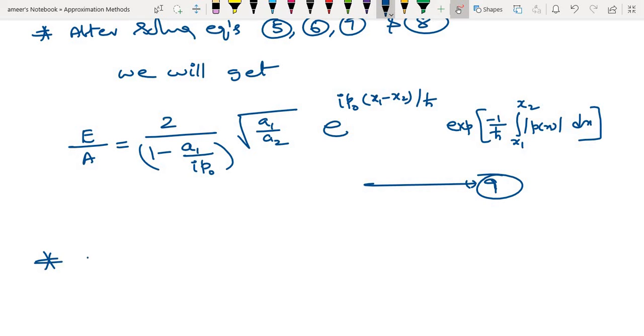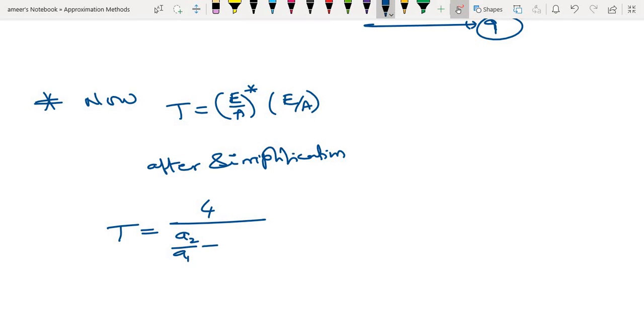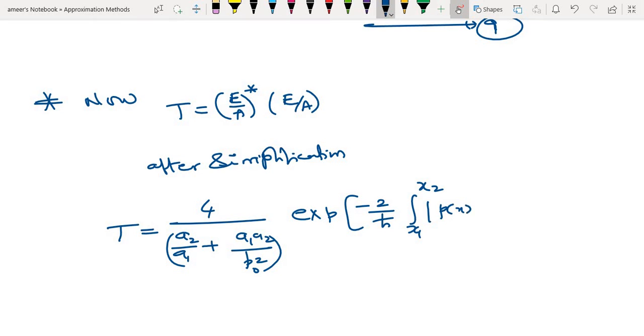Now the transmission probability. T is equal to E by A star, that is the complex conjugate, times E by A. Replace i with minus i. Then after simplification we'll get T is equal to 4 divided by A2 by A1 plus A1 A2 divided by p naught square, into exponential minus 2 by h cut x1 to x2 modulus of p of x dx.